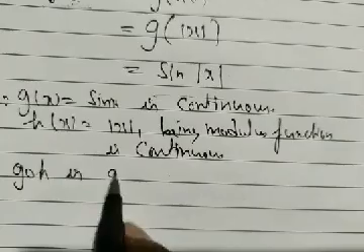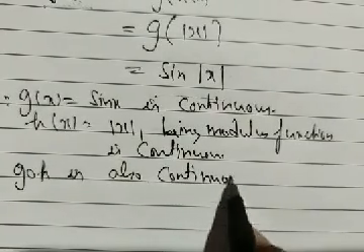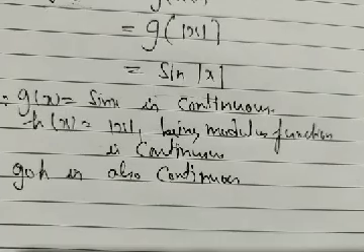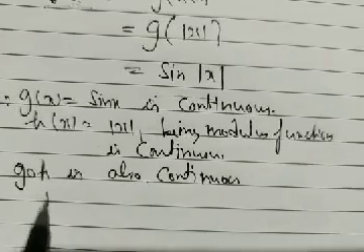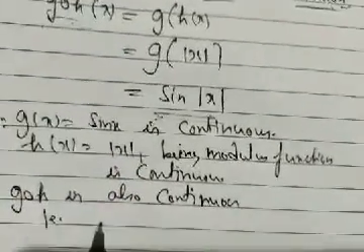Then since g is continuous and h is continuous, g composite h is also continuous. Write down the statement of the theorem there. What is the statement? The composition of two continuous functions is also continuous. That is, our g composite h is equal to sine of mod x.